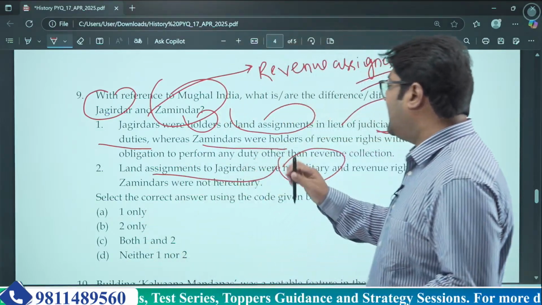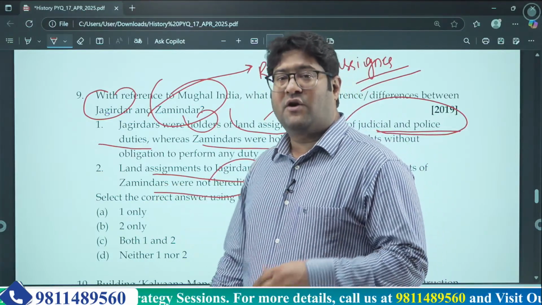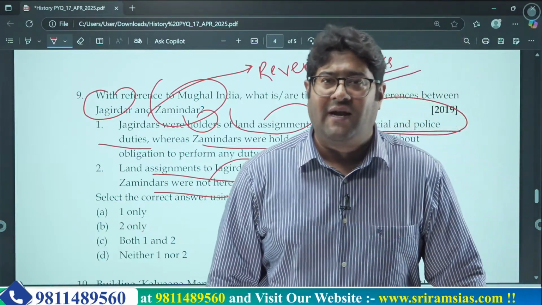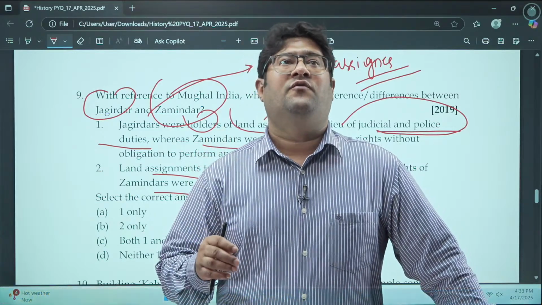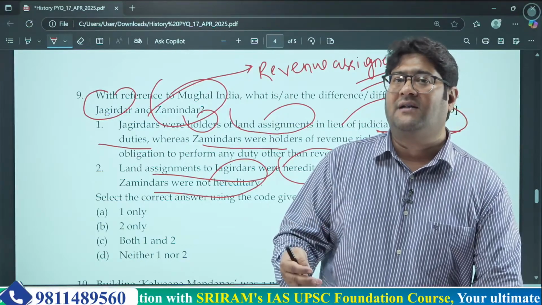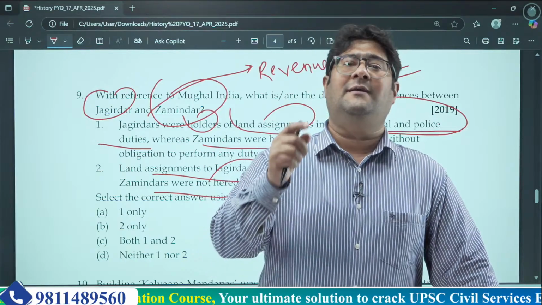What about Zamindari? Zamindari was indeed hereditary, because Zamindars had hereditary rights over that land. Those pieces of land were of their forefathers. So that's why Zamindars had hereditary right over that piece of land.